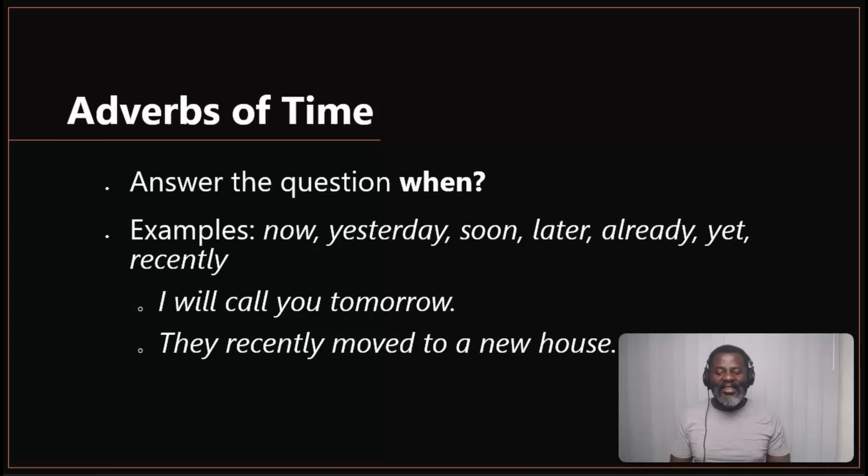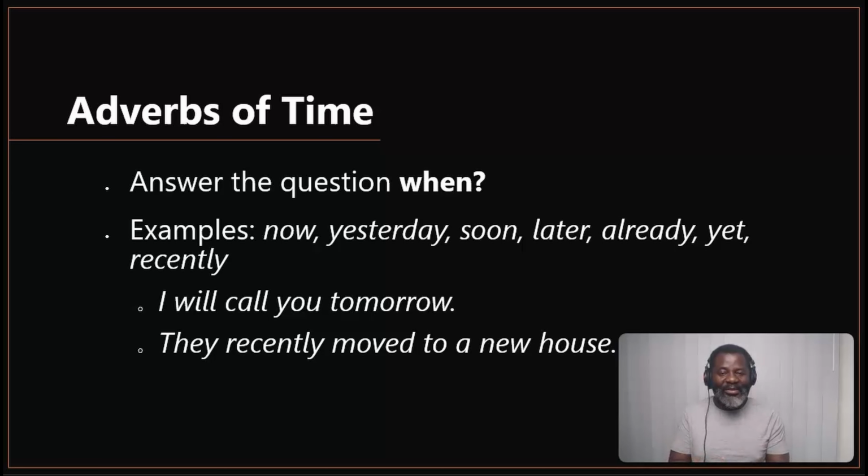Okay, second sentence. They recently moved to a new house. Now, if you look at they, pronoun, recently is an adverb. It is telling us about the time, recent, right? So when you say recently moved, the word moved is a verb.